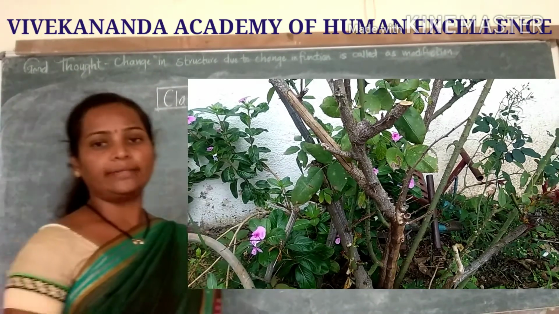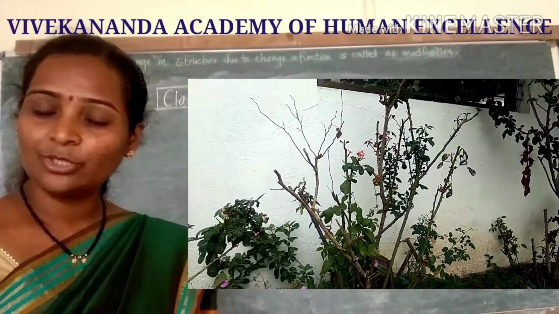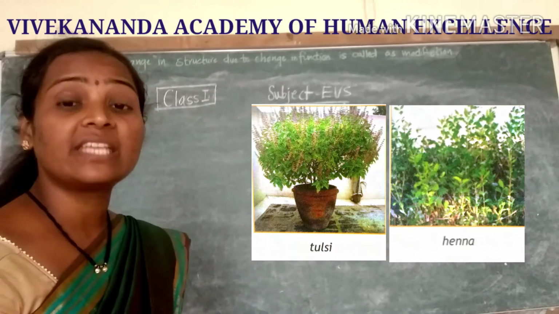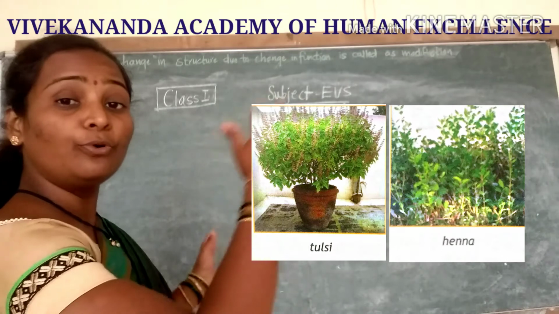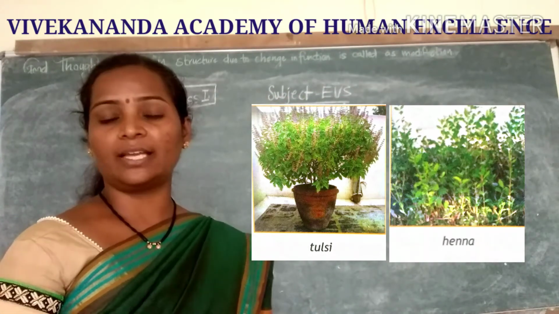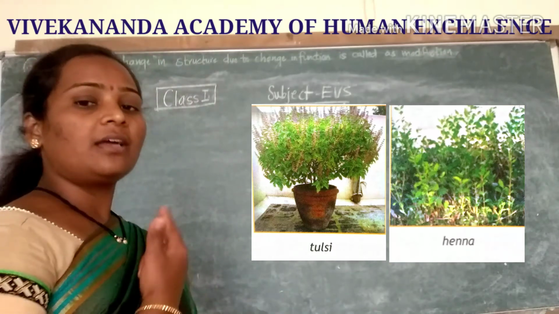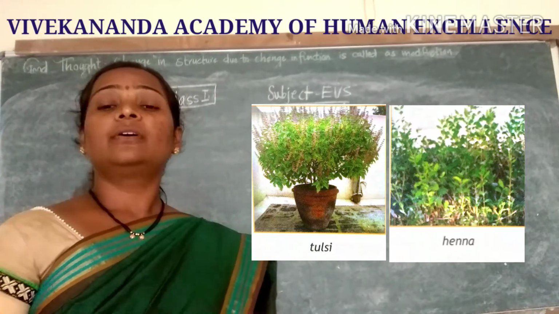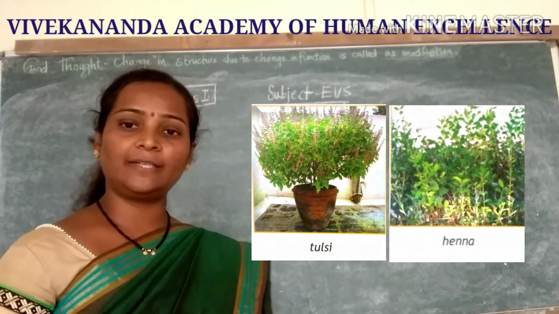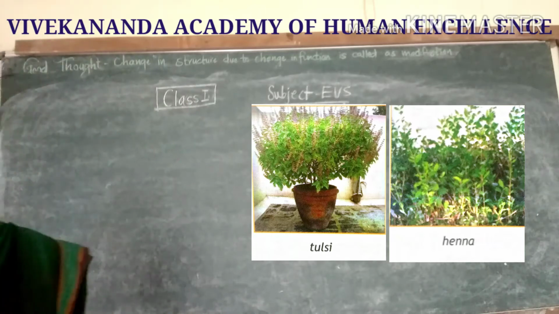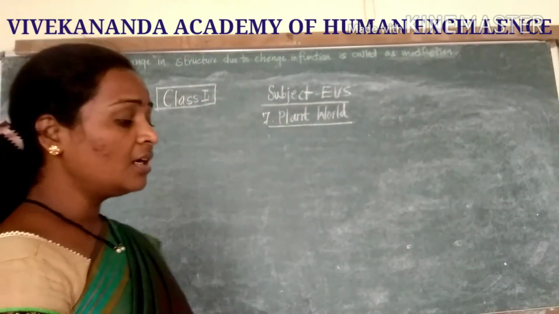Now small plants. In the small plants, shrubs are there. Which are the shrubs? Shrubs have many stems. This is the identification of the shrub. And a shrub has a bush-like structure, a bushy structure we can say. So by that we can understand it is a shrub. Shrub examples are many. First we can see the rose, then tulsi. These are examples of shrubs. Henna plant also.